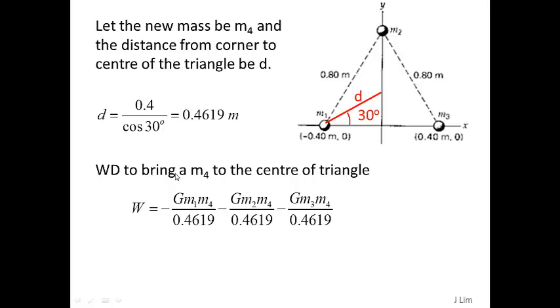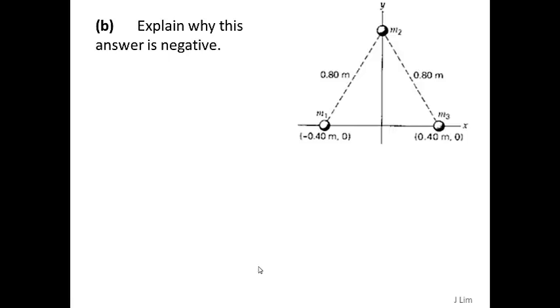So the work done to bring mass M4 to the center of the triangle will be minus G M1 M4 divided by D, minus G M2 M4 divided by D, and minus G M3 M4 divided by D. Substituting values, we'll get minus 4.332 times 10 to the power of minus 10 joules. Explain why this answer is negative.